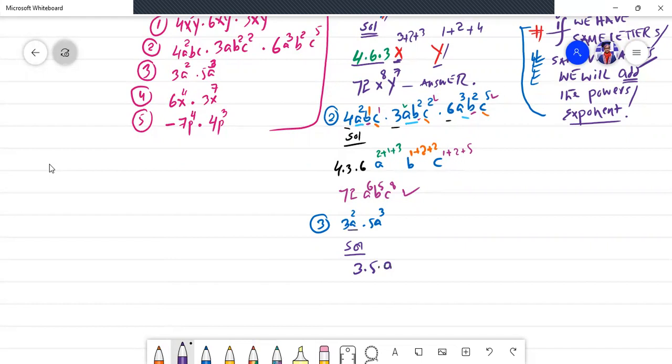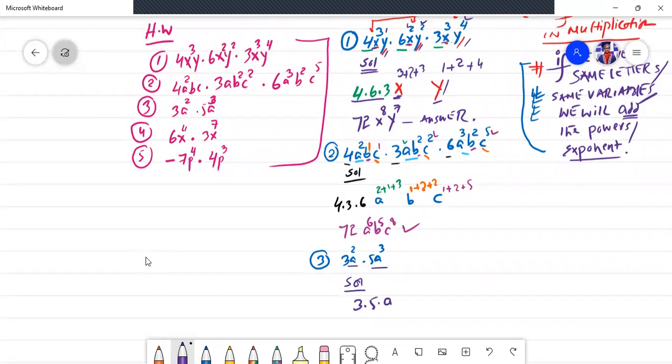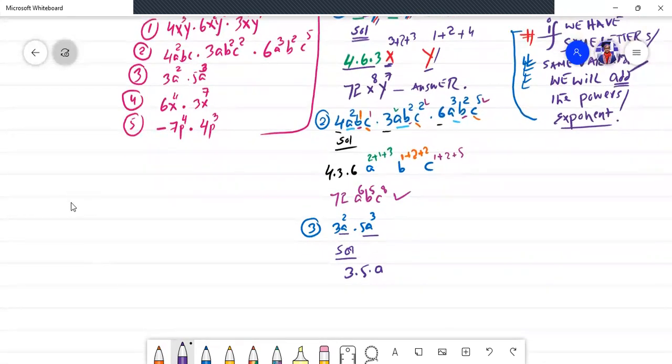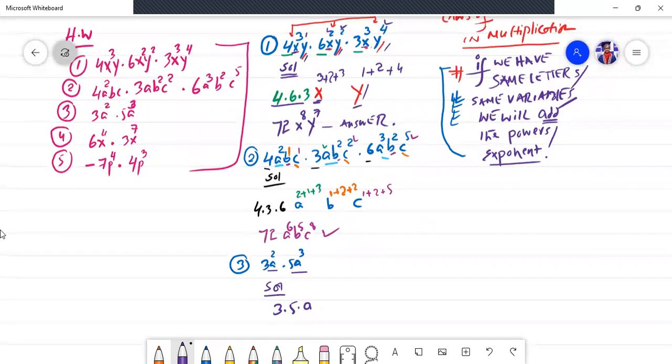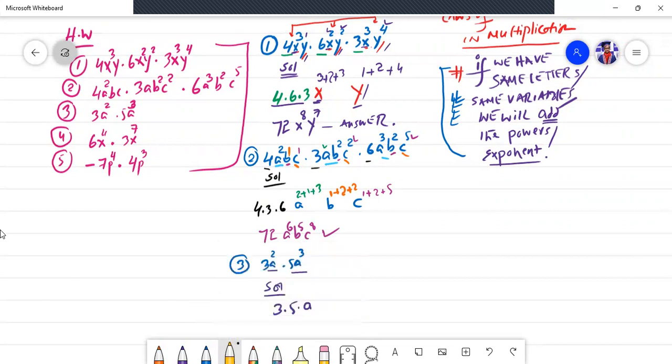Here a is available in the first term, and here a is available in the second term. Therefore a will be taken out as a common base. And here again, what is the law of exponents for multiplication saying? This law will be applied here again. Let me show you this one. First let me change the color to yellow in order to show you. This law.